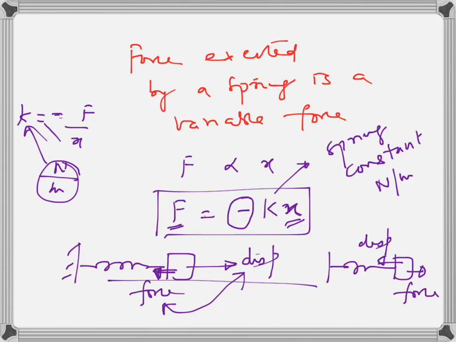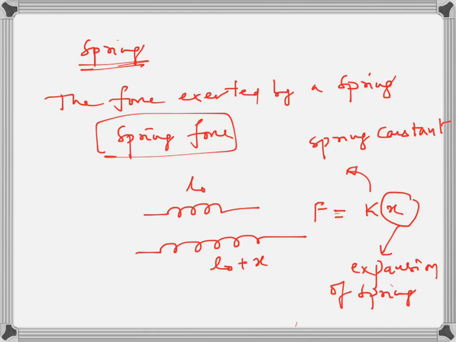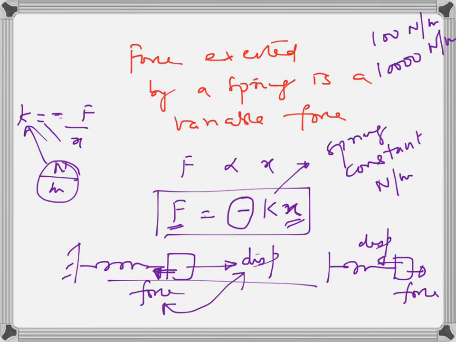So if spring constant is huge, if it has a high value, that's a very strong spring. If spring constant has a lower value, it's a very weak spring. So for example, you can have spring constant as 100 Newton per meter, or 10,000 Newton per meter. So this is a very strong spring, this is a strong spring, this is a very weak spring. That's the idea.